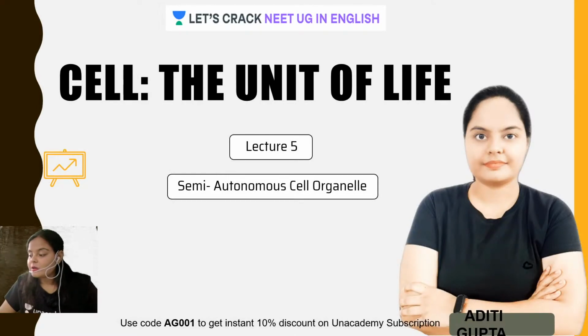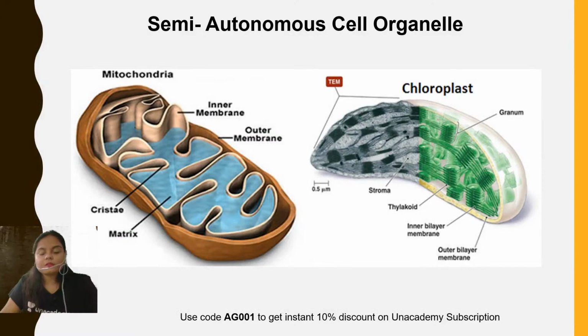So guys, we have discussed the endomembrane system. We have already discussed the endomembrane system. Today's class is about the semi-autonomous cell organelle. So what is a semi-autonomous cell organelle? We'll be discussing each and every aspect in detail and step by step, right?